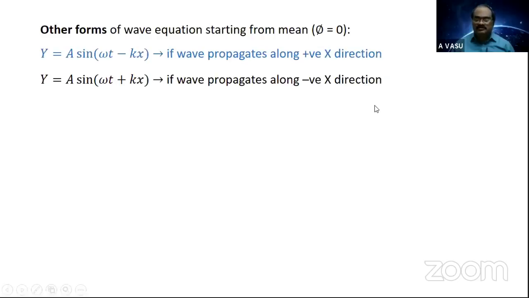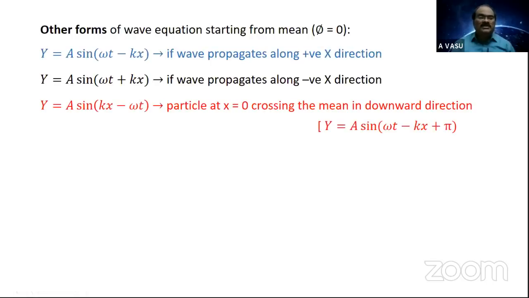So remember this. The wave propagating along positive x direction is given by y is equal to a sine omega t minus kx, and the one which is propagating along negative x direction is given by y is equal to a sine omega t plus kx. Now, when you refer to any other book like our NCERT books, sometimes you also find the equation in this form: y is equal to a sine kx minus omega t.